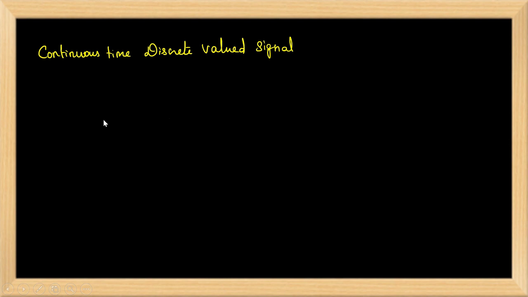The next one is the continuous time discrete valued signal. This is an example of it. In this type, time is continuous, so we have the signal information at every instant of time. But the value of the signal is discrete. Either we have 3 volt or minus 3 volt. There is no information about other voltages here. These types of signals are called continuous time discrete valued signals.